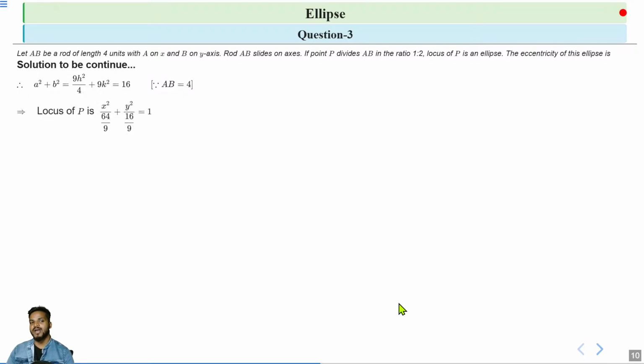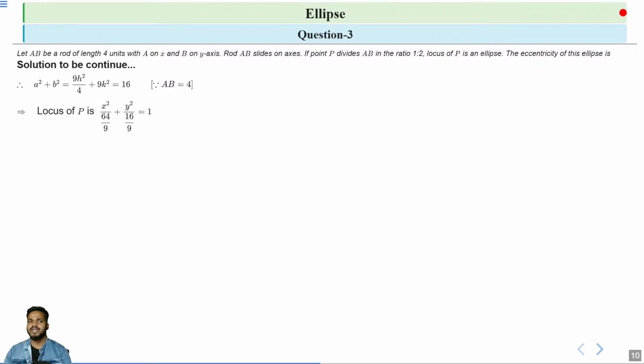We solve the equation and write it in the standard form of an ellipse, replacing h and k by x and y. So we get x square by 64 by 9 plus y square by 16 by 9 is equal to 1.